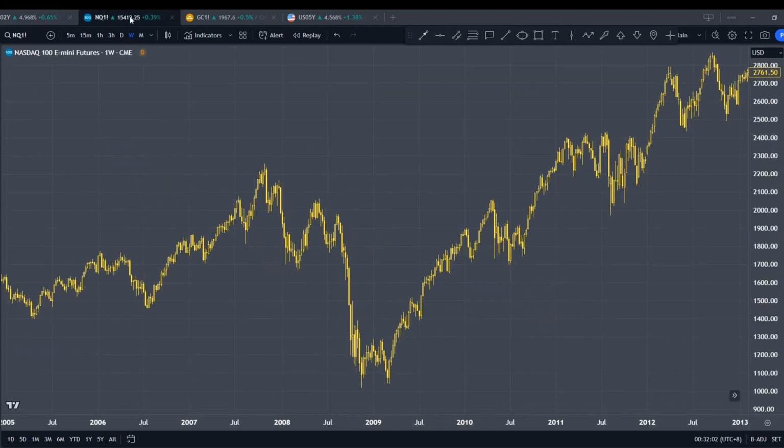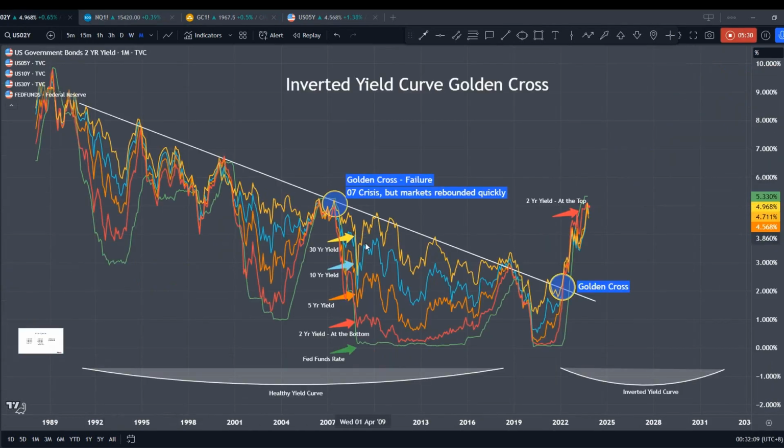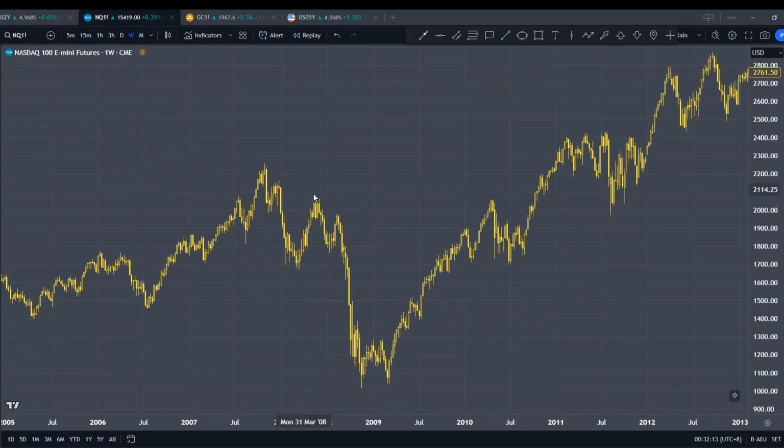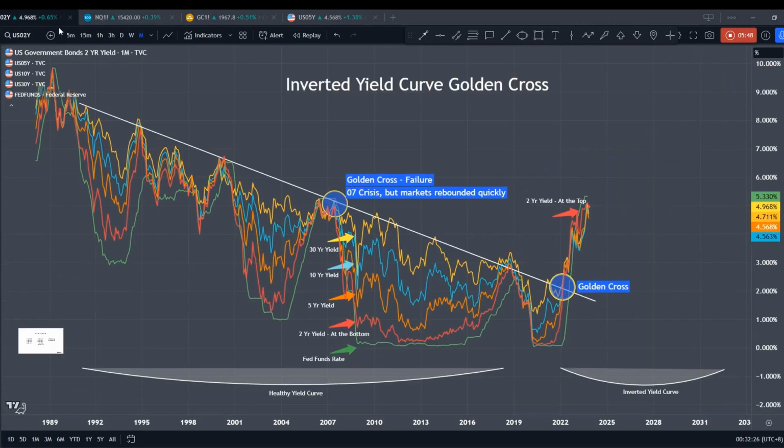And if you still can recall, in '07 and '08 the crisis was pretty short term, but because the yield curve turned positive again, or a healthy yield curve, it kind of saved the whole stock market. And we saw a V-shaped recovery until today. What we're looking at here is the Nasdaq. Let's look at what happened, and this will bring us to the third point here.